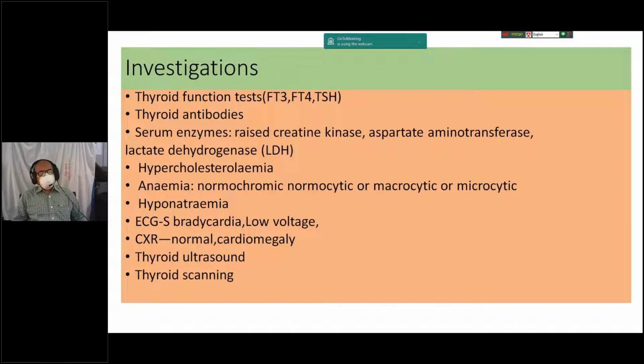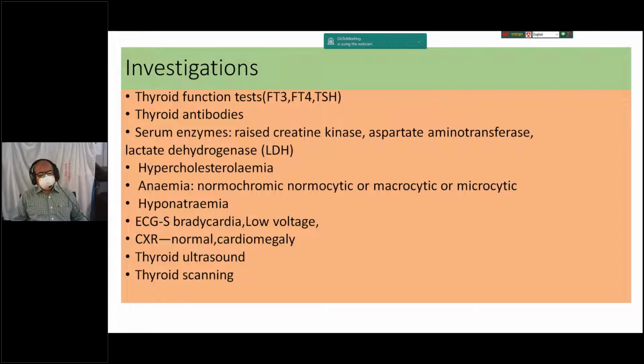Usually more than 90% of patients are positive in Hashimoto thyroiditis or spontaneous atrophic hypothyroidism. And some non-specific investigations for hypothyroidism, such as serum enzymes: raised creatine kinase, aspartate aminotransferase, lactate dehydrogenase, and if this patient has secondary hypercholesterolemia, and this patient develops different types of morphological anemia. Patient may have a normocytic normochromic anemia as a disease of chronic disease, or macrocytic anemia may be due to other autoimmune disease associated,